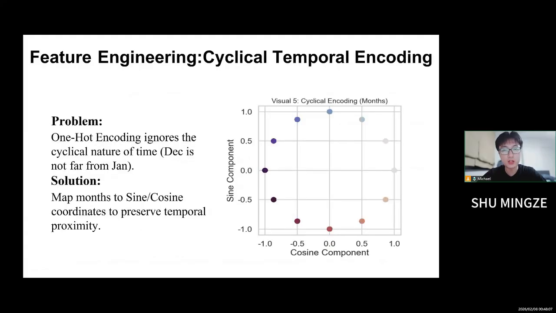Next, we tackle the challenge of temporal data. Standard one-hot encoding often fails for months because it ignores the cyclical nature of time. It doesn't recognize that December and January are actually close together. Our solution was to map months to sine and cosine coordinates. This cyclical encoding preserves temporal proximity, allowing a model to capture seasonal trends accurately.